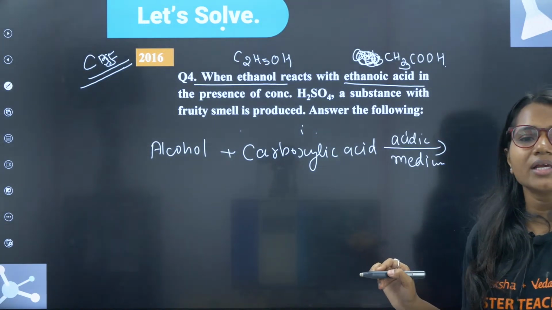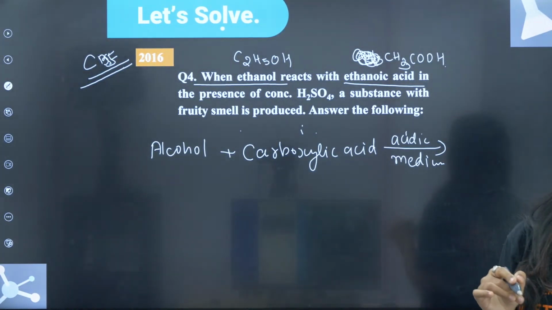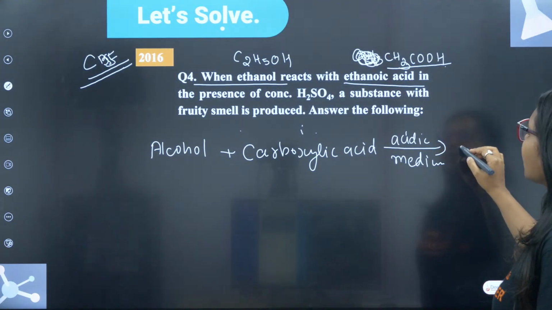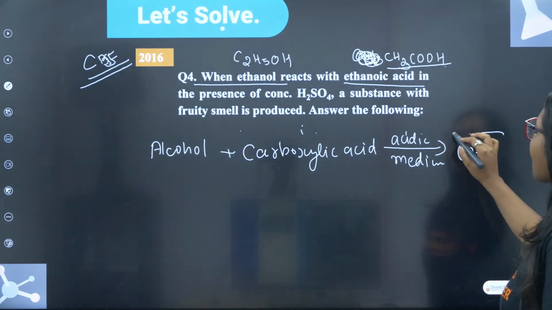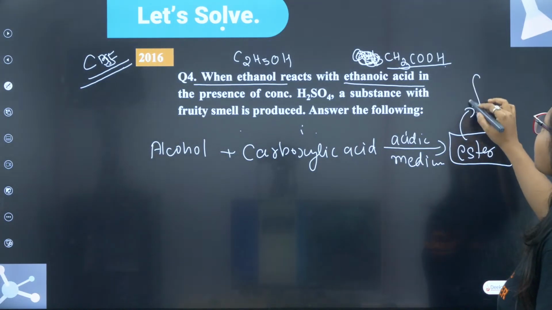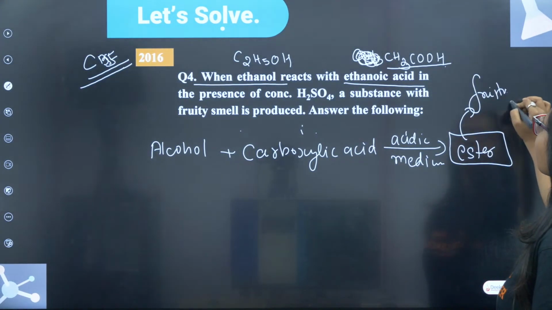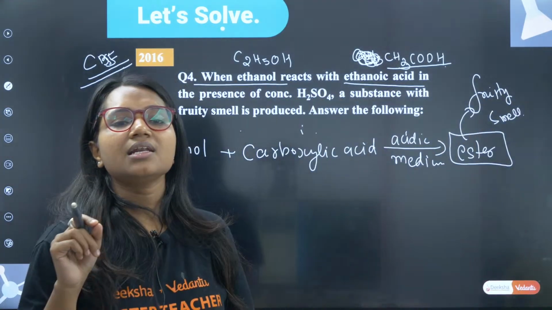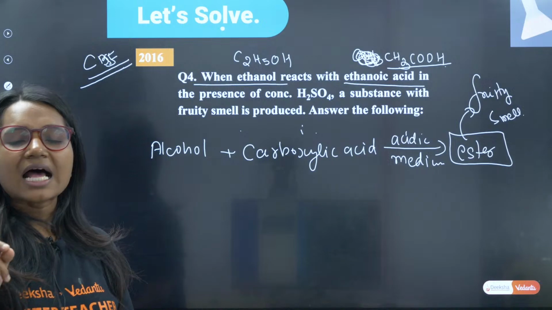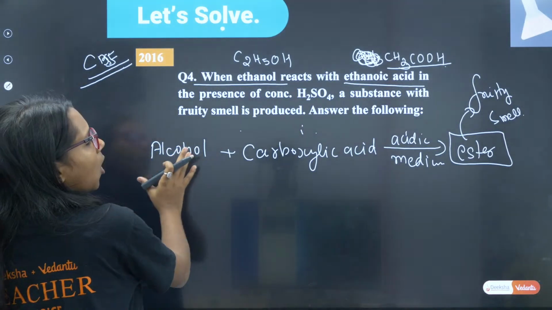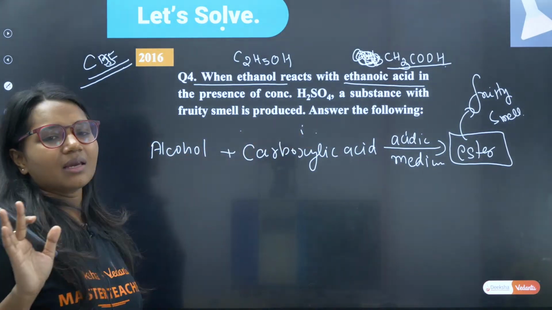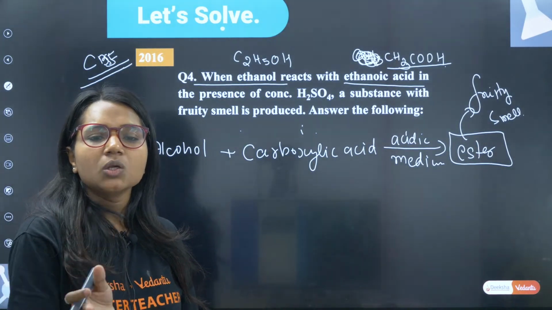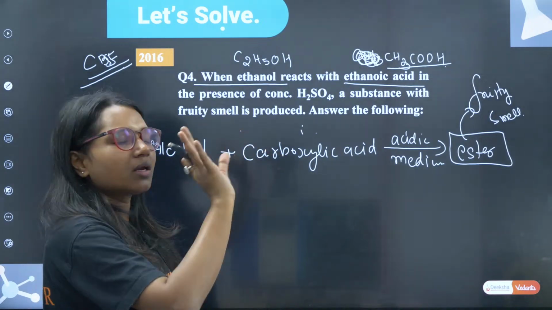It gives you what? Who is going to tell me? Very good Rohit, very good Netra. Yes, absolutely correct. It is going to give you ester. And write down, ester has the fruity smell. Who has the fruity smell? Ester. Ester is present in the fruits. So ester has the fruity smell. Alcohol, carboxylic acid, acidic medium, ester. Clear? Whenever you take one alcohol and carboxylic acid, you are going to get ester.